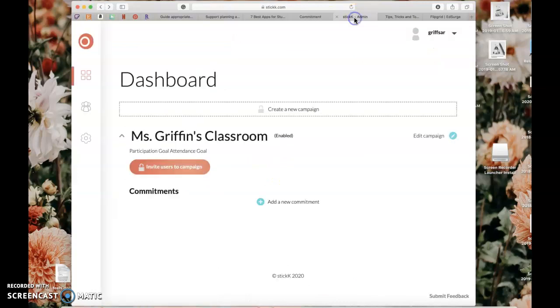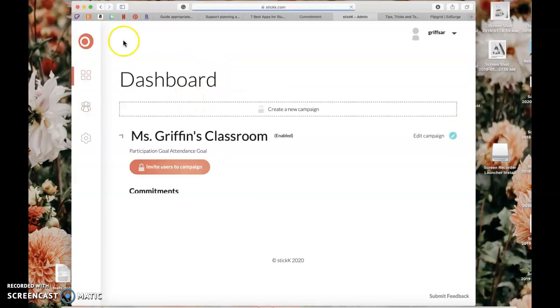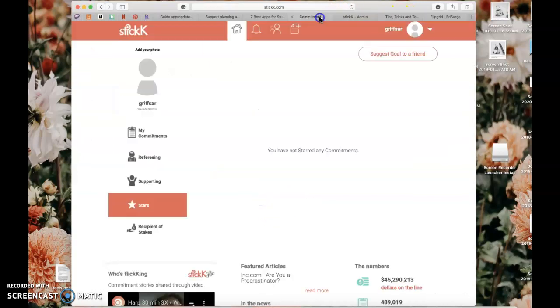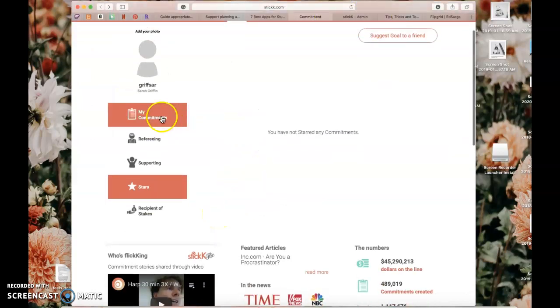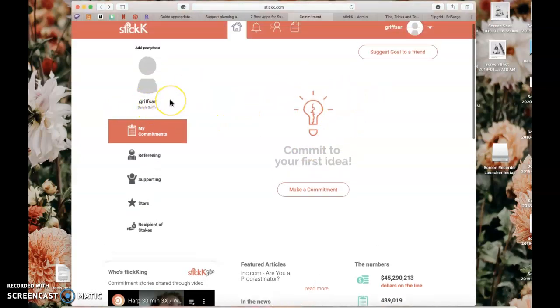And let's go here. So I created Miss Griffin's Classroom, and I'm able to invite my students and parents to this campaign that I've created. A campaign here is for groups of people. Let me go back. And here I can create whatever types of goals that I would like. I can add new commitments. If we go back here, this was really cool. It'll log my own equipment. So each student can create an account.